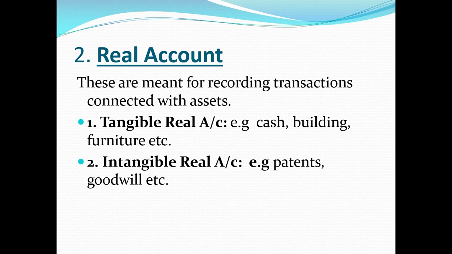And therefore, since these cannot be touched, felt, or seen, they come under the category of intangible assets, intangible real account. So the question comes: what are patents, trademarks, copyrights, goodwill? Goodwill is the reputation of the company, which can be calculated through various methods.